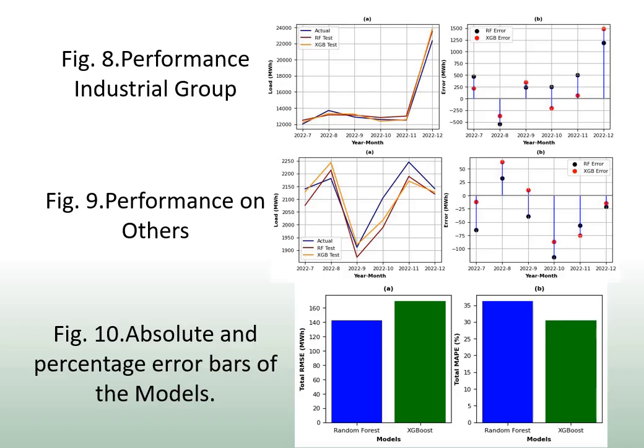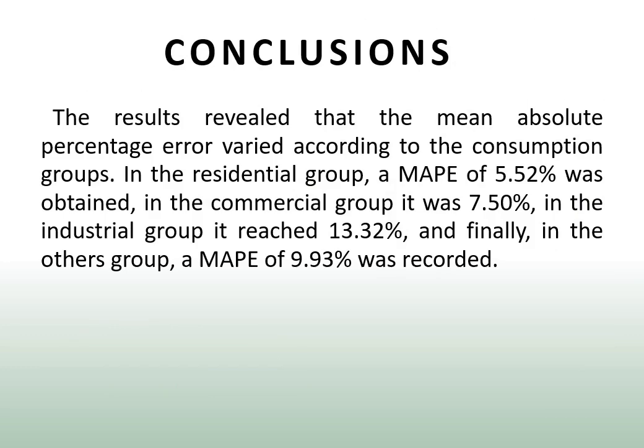This is clearly reflected in figures A, where greater coherence is seen between the trend lines of consumption predictions and actual values. This phenomenon is due to the fact that the RMSE evaluates the error in absolute terms in the predictions of electricity consumption. Consequently, the optimal model to predict electricity consumption in the province of Chimborazo is random forest. The result indicated that the mean absolute percentage error, MAPE, varied according to consumption groups, being lowest in the residential group, 5.52%, and highest in the industrial group, 13.32%.